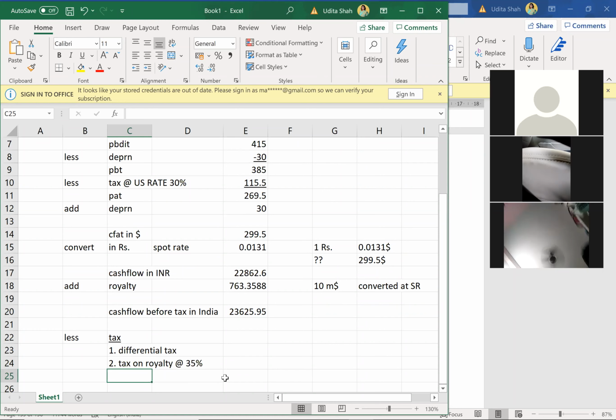Royalty was not taxed before in UK. So in India, it will be taxed at the entire 35%, whereas the other thing will be taxed only at the differential rate of 5%.